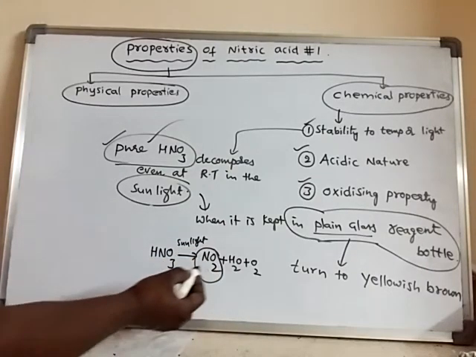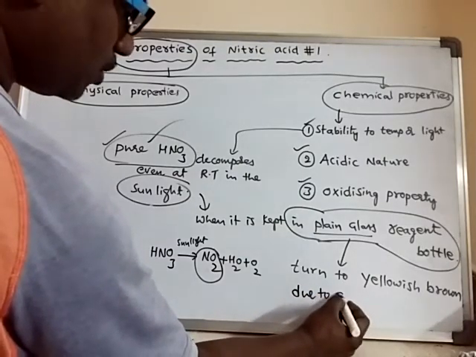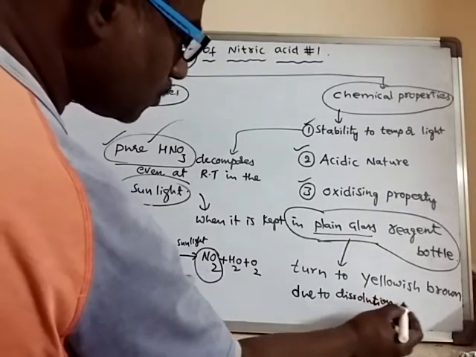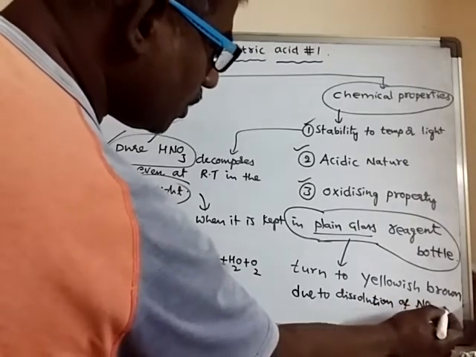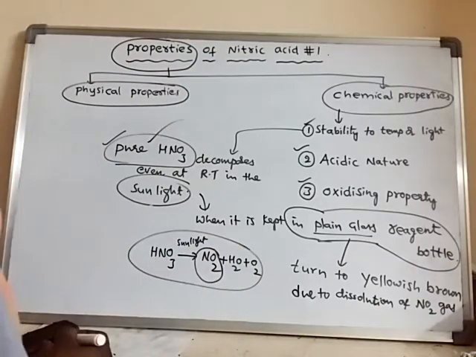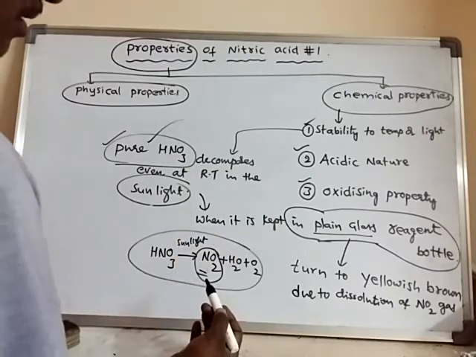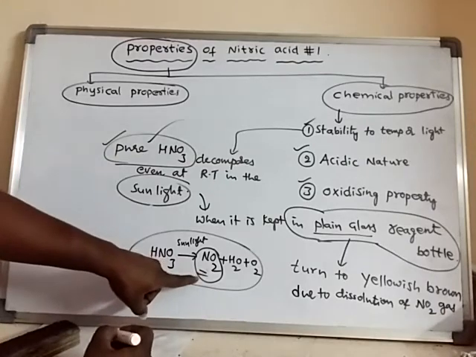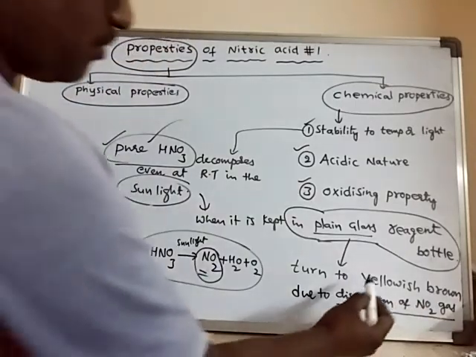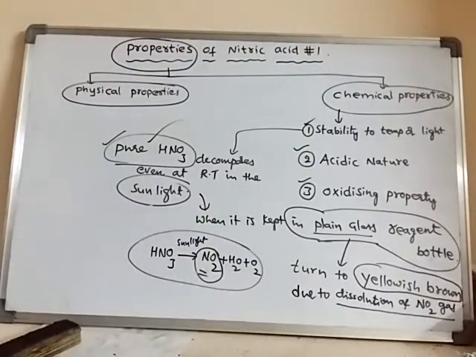This NO2 gas, which is formed due to decomposition of some amount of nitric acid, will dissolve in the remaining nitric acid, and finally the remaining nitric acid will appear to be yellowish brown in color.